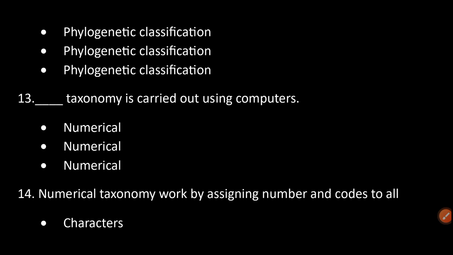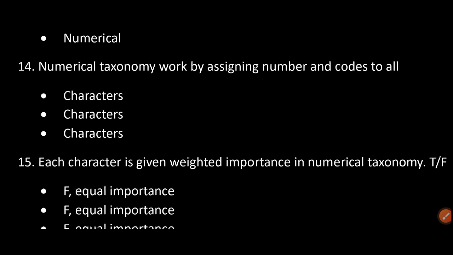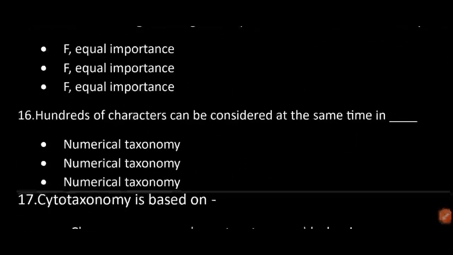Numerical taxonomy is carried out using computers. It works by assigning numbers and codes to all characters. Each character is given weighted importance in numerical taxonomy. False. Equal importance. Hundreds of characters can be considered at the same time in numerical taxonomy.